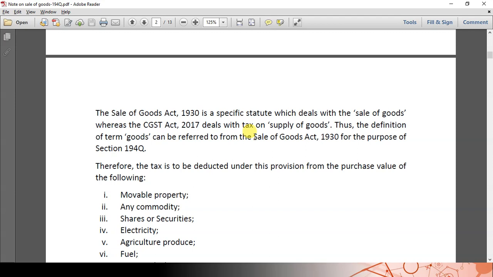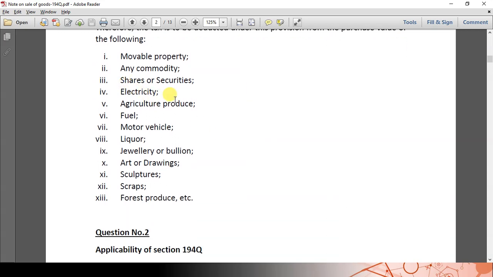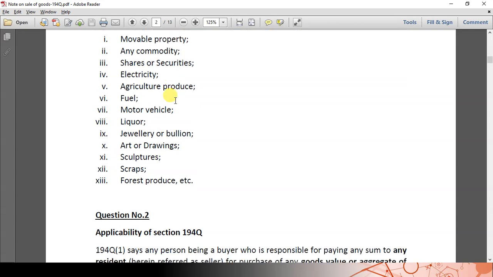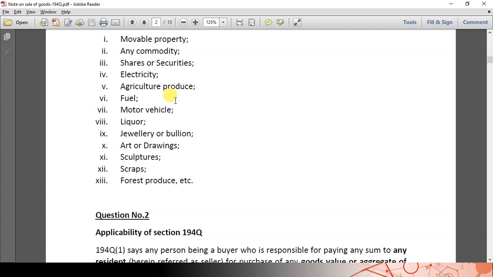Thus tax has to be deducted on purchase of movable property, any commodity, shares or securities, electricity, fuel, motor vehicle, liquor, jewelry, bullion, art, drawings, sculptures, scraps and forest produce. Basically, whatever you purchase as goods falls under section 194Q and TDS will be attracted.